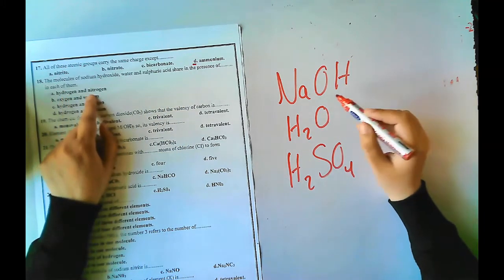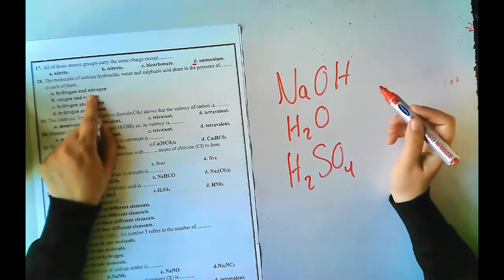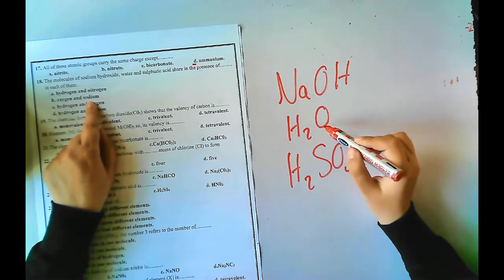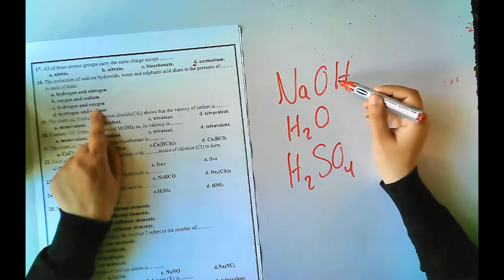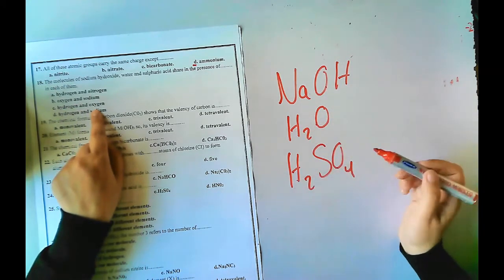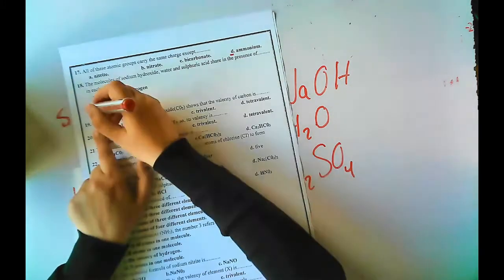Hydrogen and nitrogen? No, there is hydrogen but no nitrogen. Oxygen and sodium? Here oxygen and sodium, but here oxygen and no sodium. Hydrogen and oxygen? Yes, oxygen and hydrogen in all of them. Hydrogen and sodium? No. So I will choose hydrogen and oxygen.